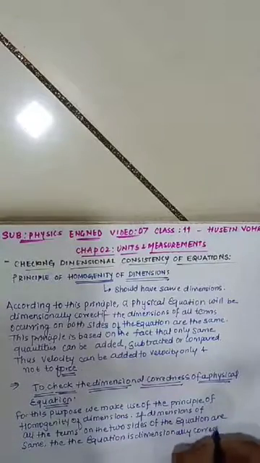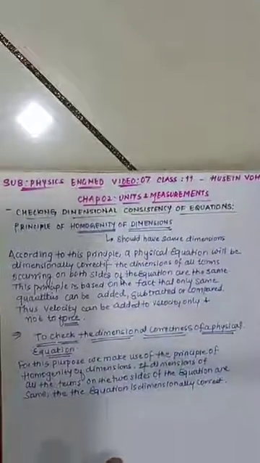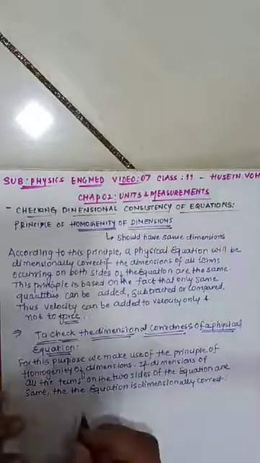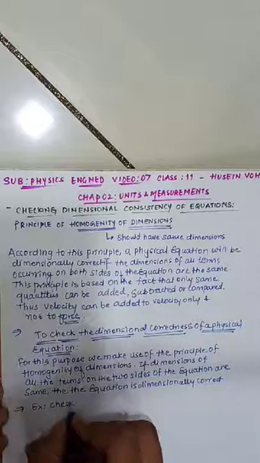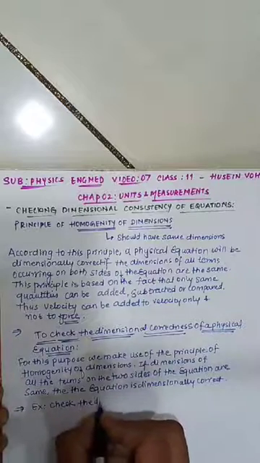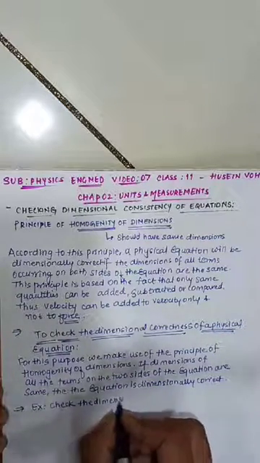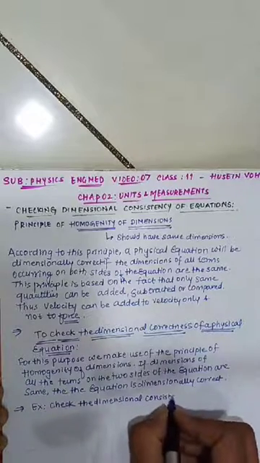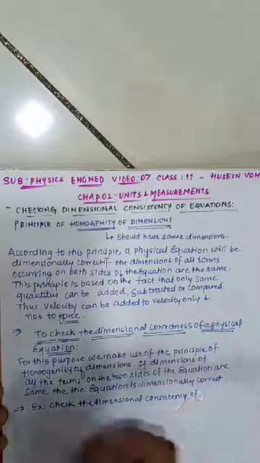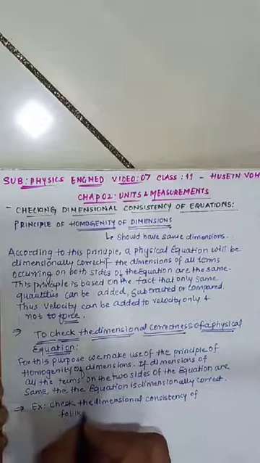Clear? Now let us compare with this example. I can give you an example: check the dimensional consistency of the following physical relation.